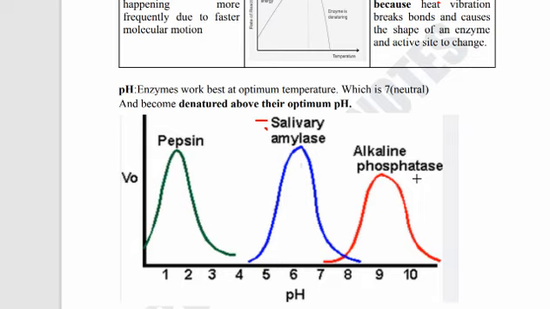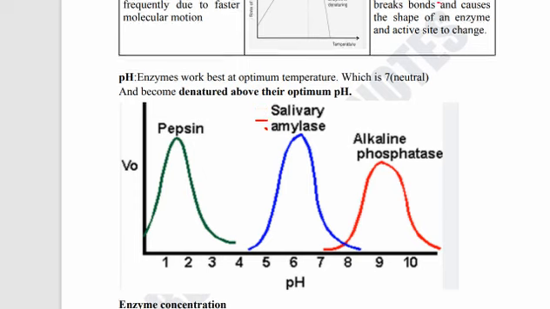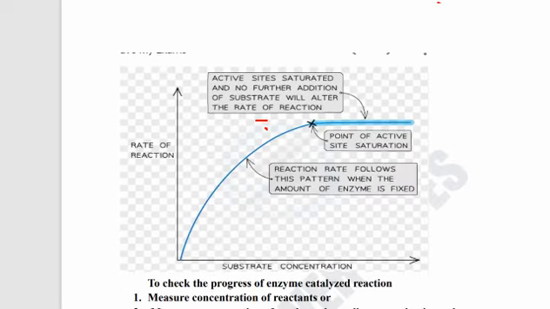Another thing we need to understand is substrate concentration. The phenomenon is simple: as we increase the substrate concentration, the rate of reaction also increases, but only up to a certain limit. If we keep increasing the substrate concentration beyond that, there will be no effect on the rate of reaction.